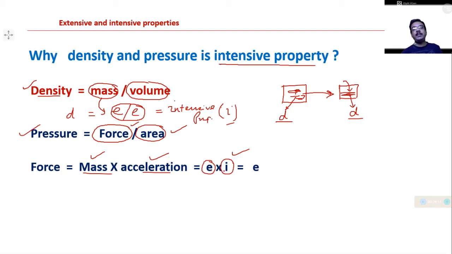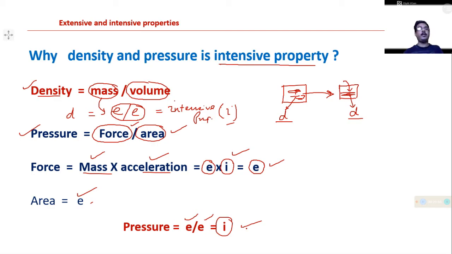So an extensive property multiplied by an intensive property gives an extensive property. Now area is always an extensive property because it depends on the quantity of the substance, so force divided by area is the ratio of two extensive properties, that is considered an intensive property.